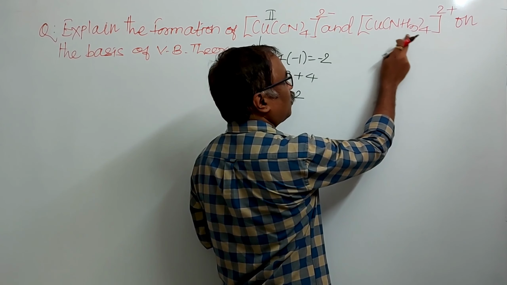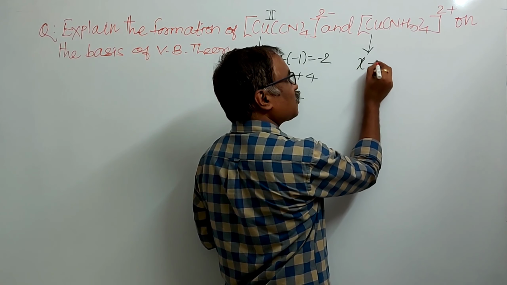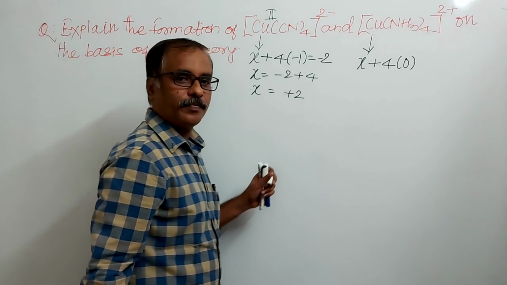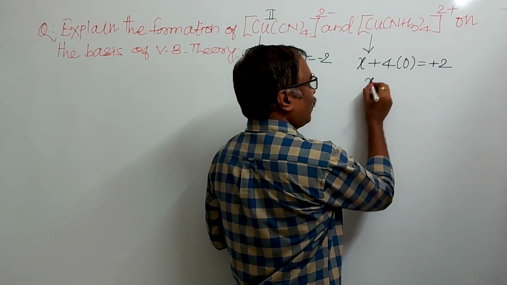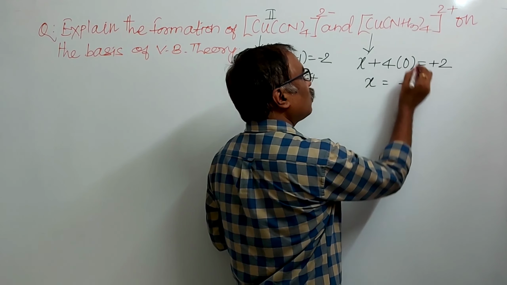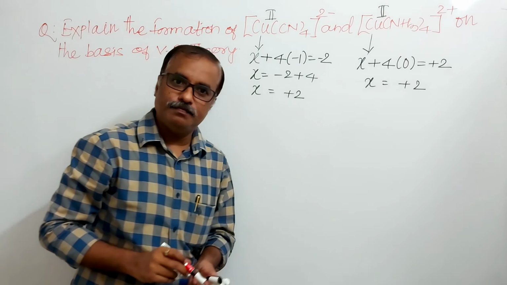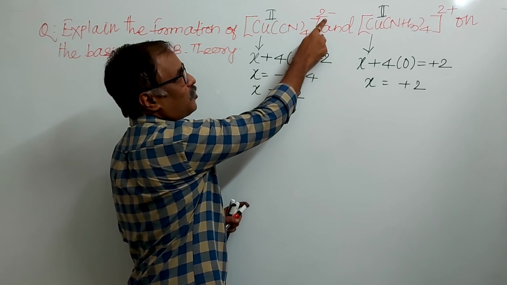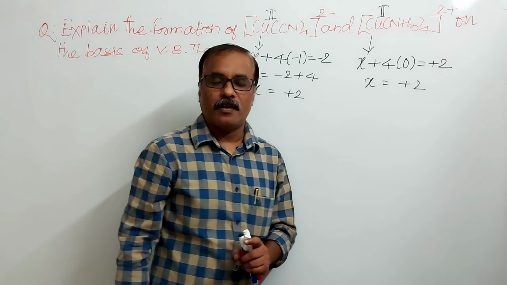In this complex, this is the neutral ligand. Consider the oxidation state of copper is X. 4 into 0, as ammonia is neutral and carries 0 charge, is equal to plus 2. Therefore, X equals plus 2, and in both complexes the oxidation state of copper is plus 2. This is an anionic complex because it carries minus 2, a negative charge. This is a cationic complex ion.